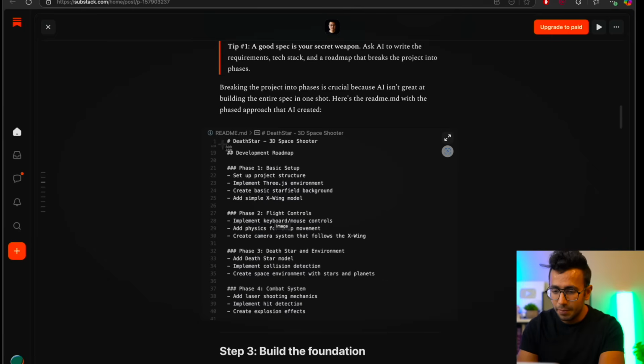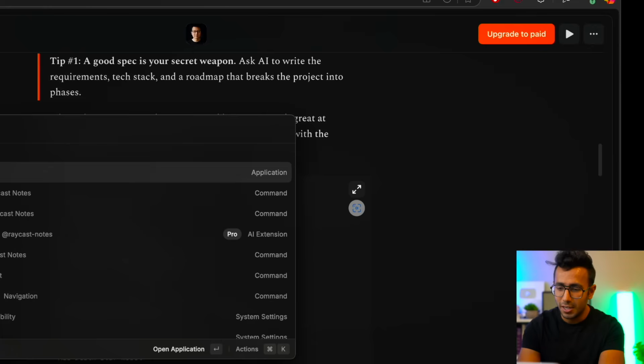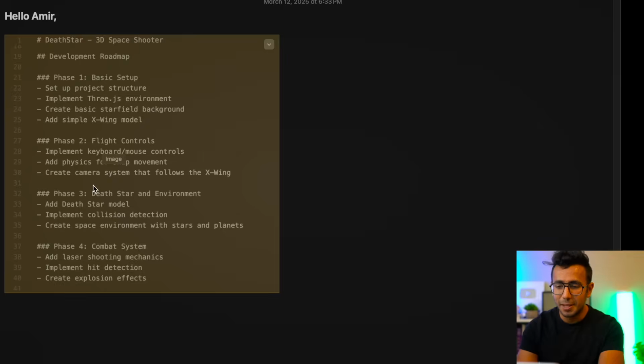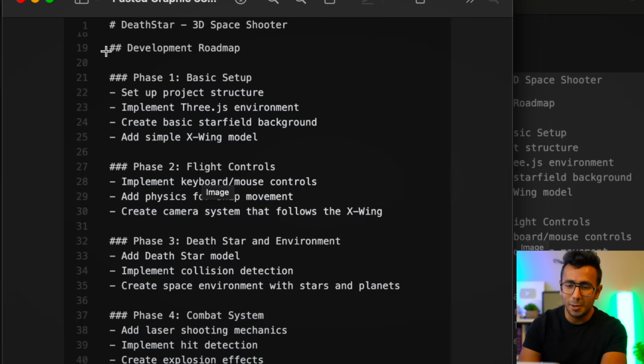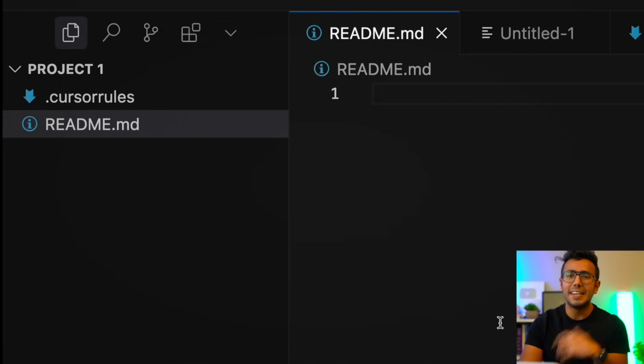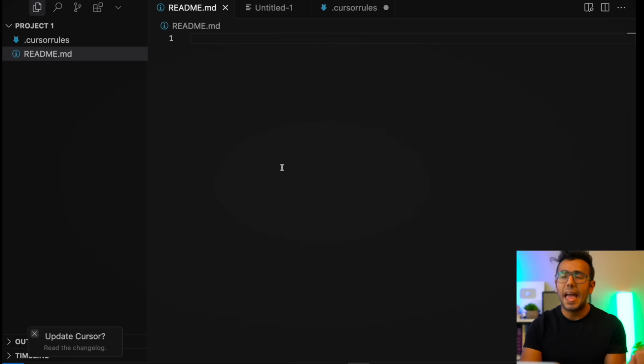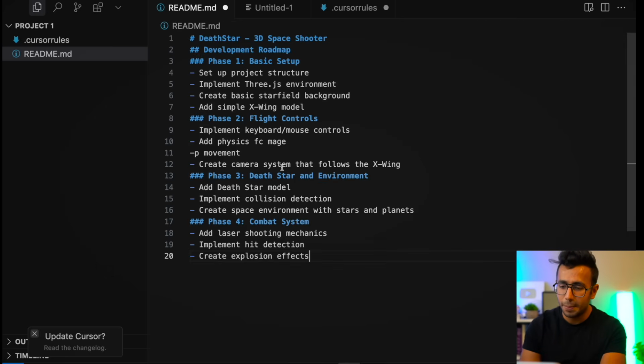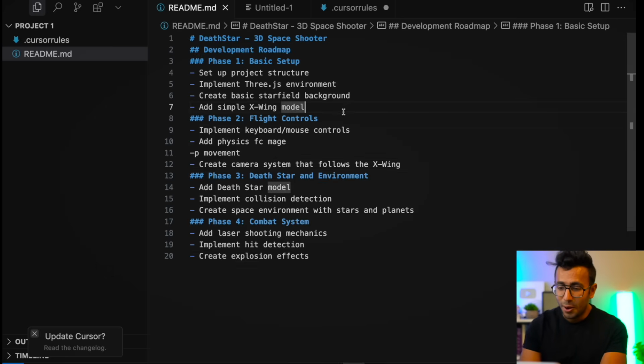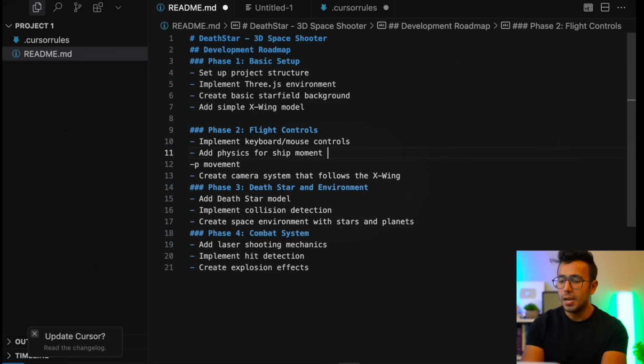So for example, in this game, I'm going to take a screenshot. Since it is not copyable, I take a screenshot and go to my Notes app and double click, and then you can literally copy this. You can copy it because Apple has inbuilt optical character recognition. Now you can copy it and paste it in your text. So now you have 4 phases written.